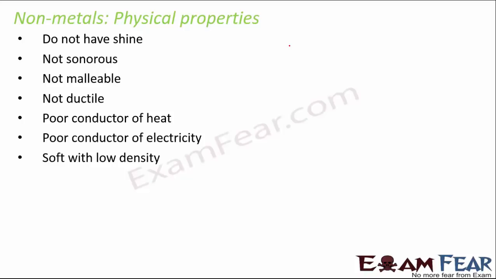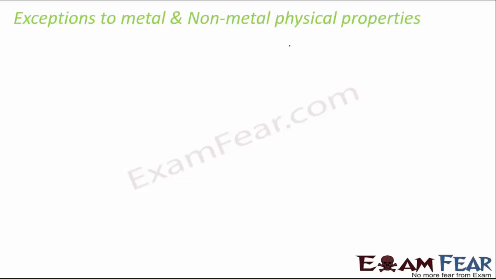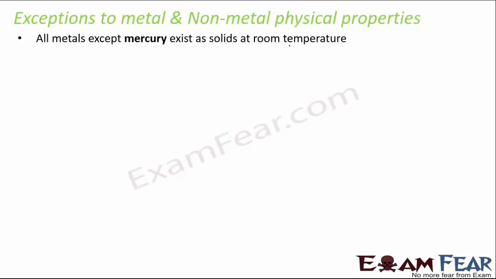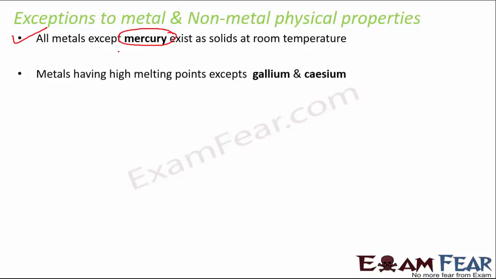So basically their physical properties are just the opposite to that of metals. Now there are a few exceptions to metal and non-metal physical properties. For example, all metals except mercury exist as solids at room temperature, because sometime back we told that metals are always solids, but there is an exception, and that is mercury. In fact, mercury is the same liquid which is used inside the thermometer.